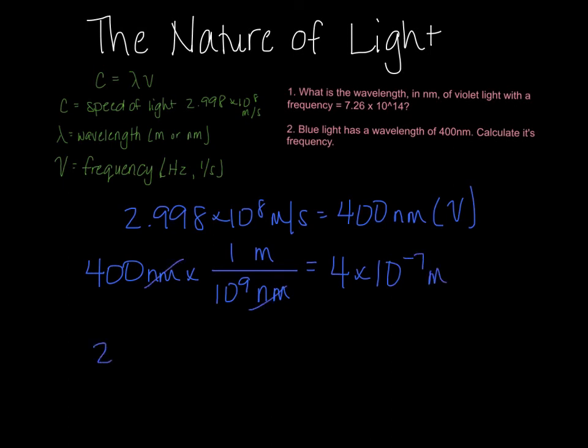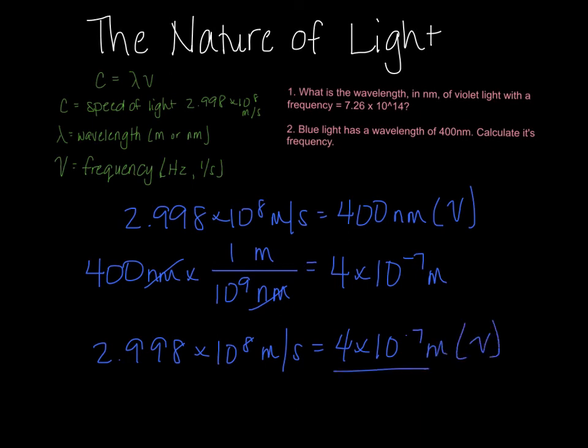So I can plug this back in. 2.998 times 10 to the 8th meters per second equals 4 times 10 to the negative 7th meters times nu. Divide both sides by 4 times 10 to the negative 7th meters.